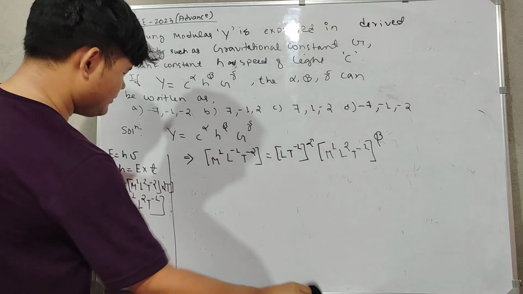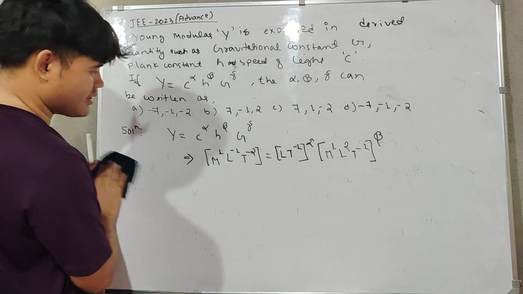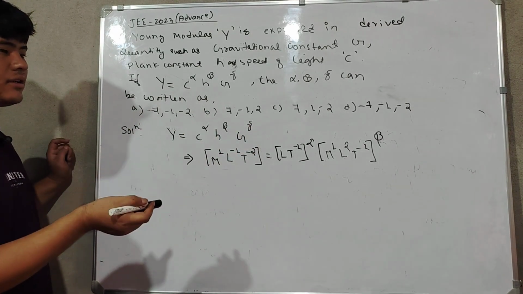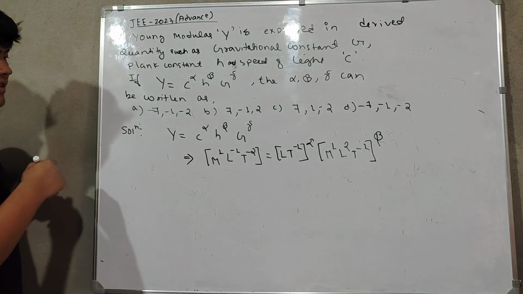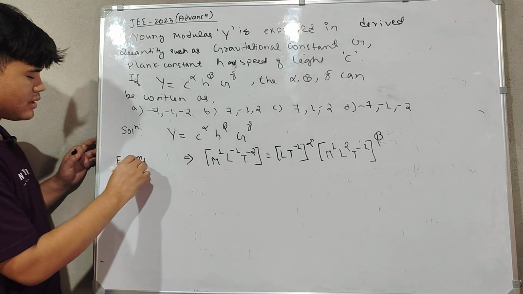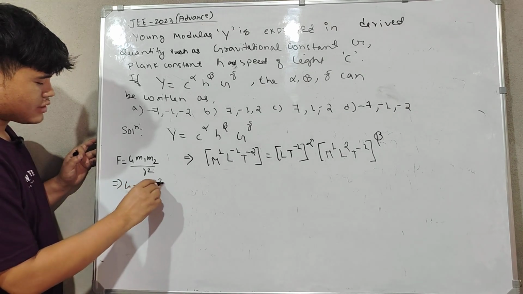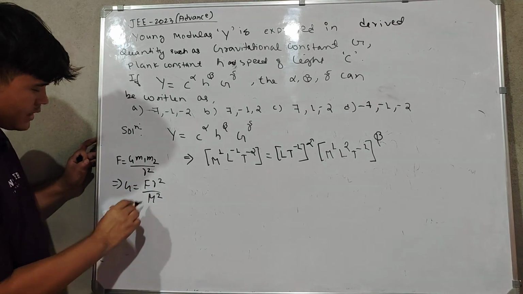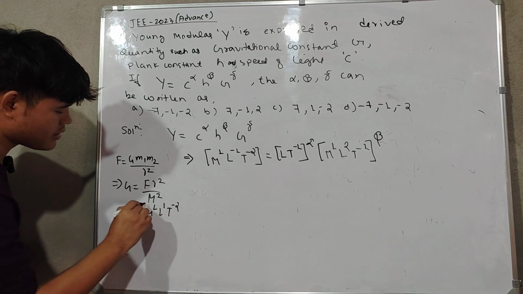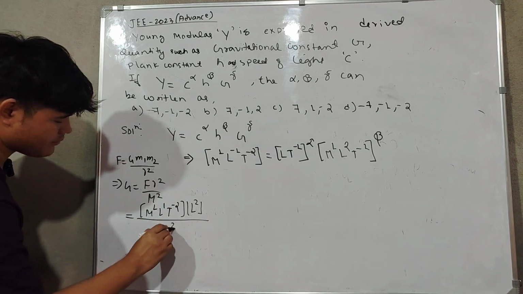Let's find out what is the dimension of G. After finding this, we can easily equate the powers, and then we can find the values of alpha, beta, and gamma. So F is equal to G m1 m2 by r square, so G is equal to F r square by m square. F is M1 L1 t to the power minus 2, r means L square, and this will be m square.